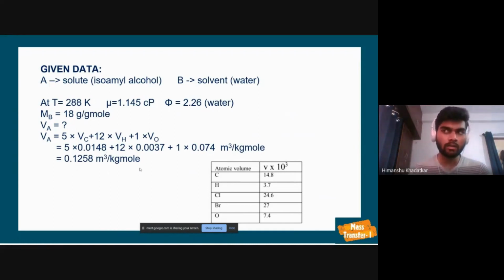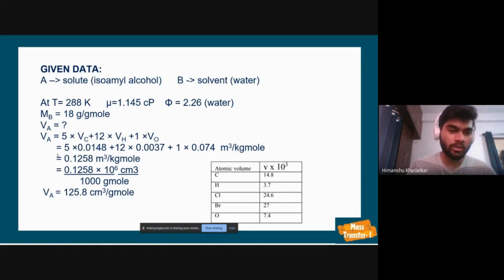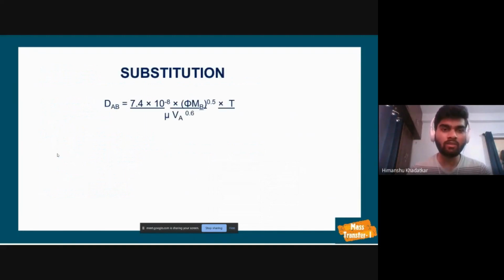But we have to remember that in the empirical equation we have to substitute in centimeter cube per gram mole. So we can convert it: 1 meter cube equal to 10 to the power 6 centimeter cube and 1 kilomole equal to 1000 gram mole. By cancelling the units, we get 125.8 centimeter cube per gram mole. Now we'll substitute all this given data in the formula in the prescribed units that are given in the theory part of the question.